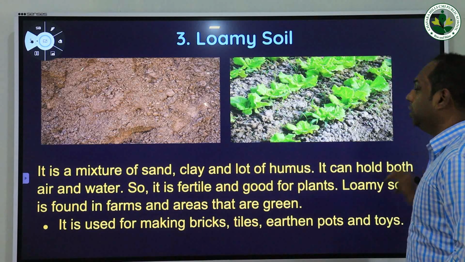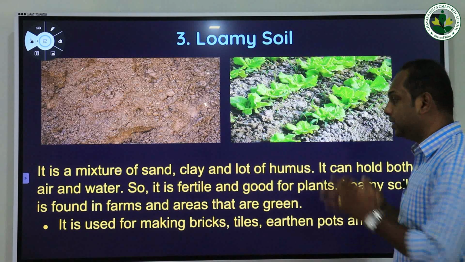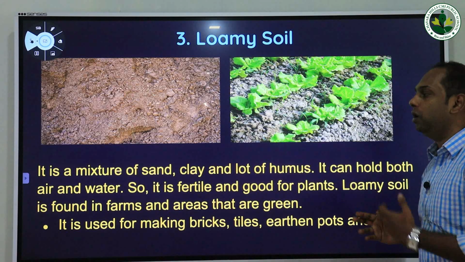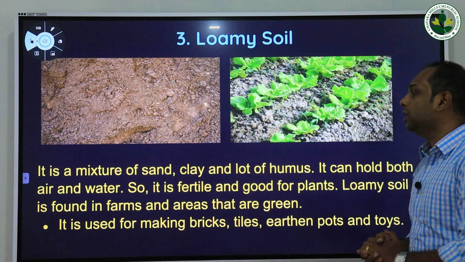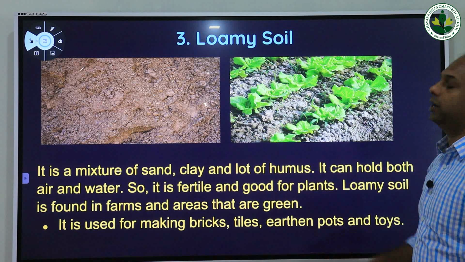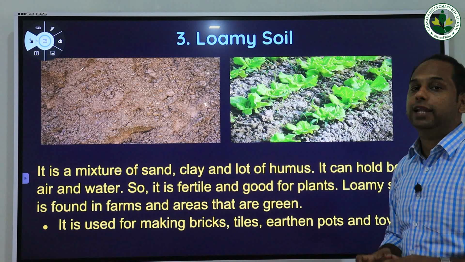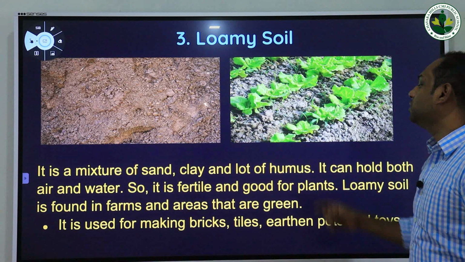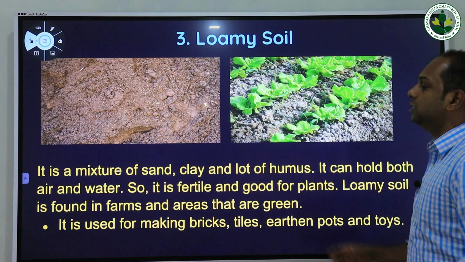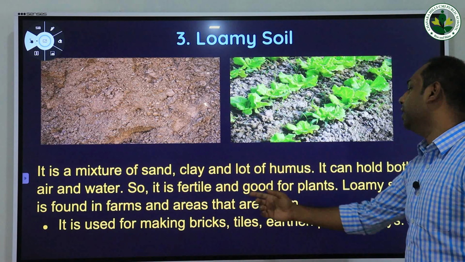It can hold both air and water. So that is another speciality of this loamy soil. So it is fertile and good for plants. Loamy soil is considered one of the very fertile soils on earth. Loamy soil is found in farms and areas that are green.